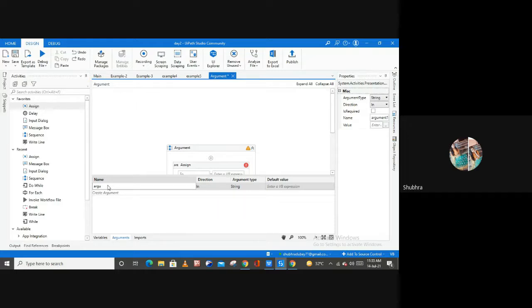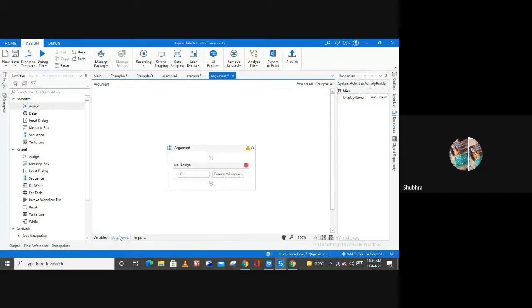I'm going to rename it as argument in. Because this argument is for the In direction, the direction of this particular argument is In, as you can see, right? And now the second argument, we named it argument out, right? And let me change the direction from In to Out, right? And the type is string, which is fine. And now I'm going to use these arguments here in the assign activity.